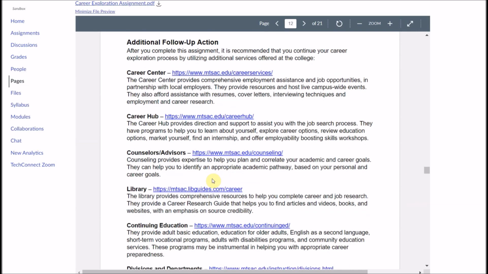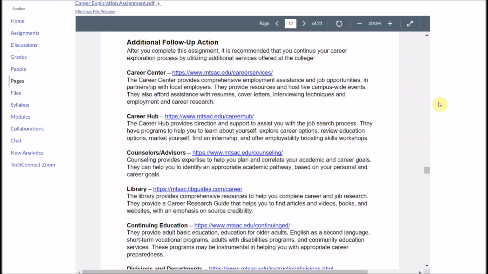Additionally, I also provide and make sure that the students get access to the call for follow-up action. Meaning, in my class, I like to introduce them to the discipline, give them some good ideas, ask if they need additional assistance so they could contact me for additional advice, perhaps. But I also strongly encourage them to take advantage of other Mount SAC career services.